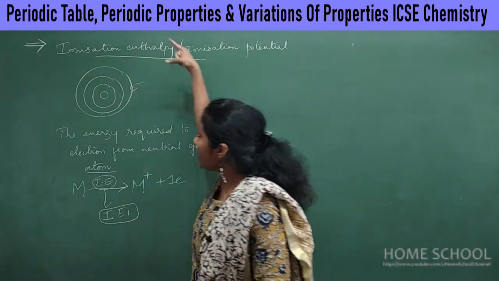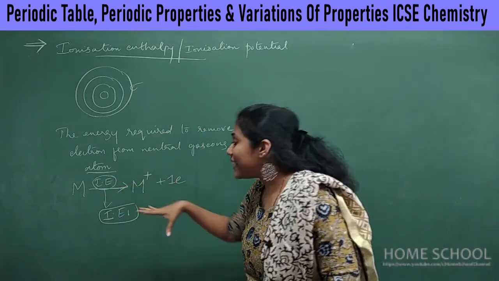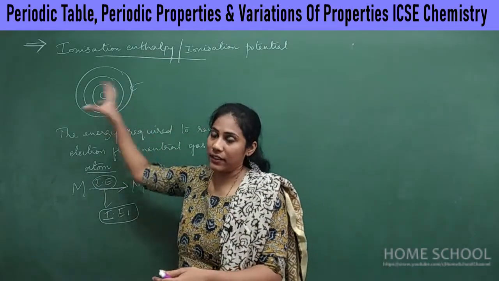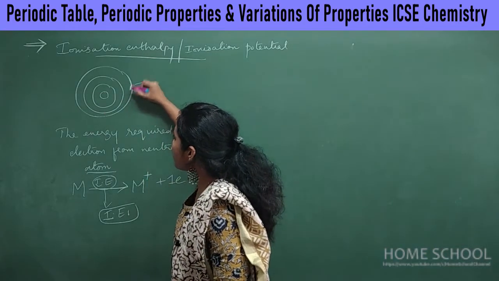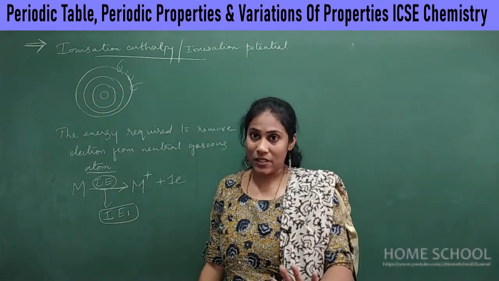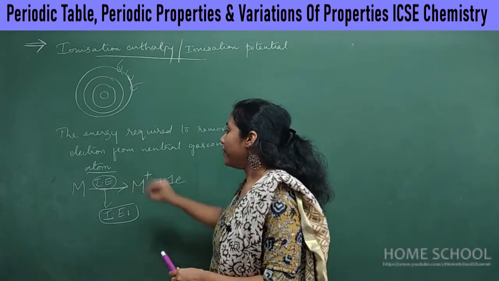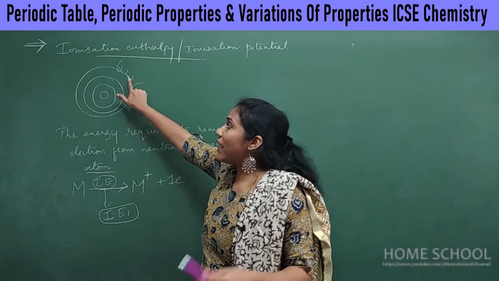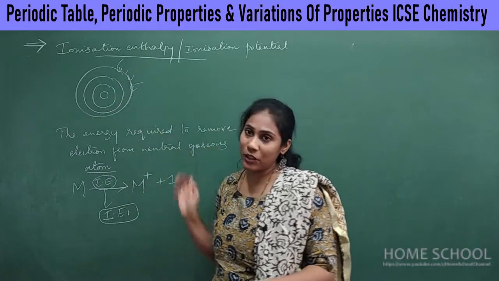In case you are removing the second outermost electron, again you have to provide some energy, and that energy is called IE2. If you are removing the third outermost electron, imagine this is the outermost shell which has 3 electrons. The atom has to lose 3 electrons, but it will not lose them at a time. Initially, with some energy you remove the first electron. Again, with some energy you remove the second electron. Again, you supply some energy to remove the third outermost electron.